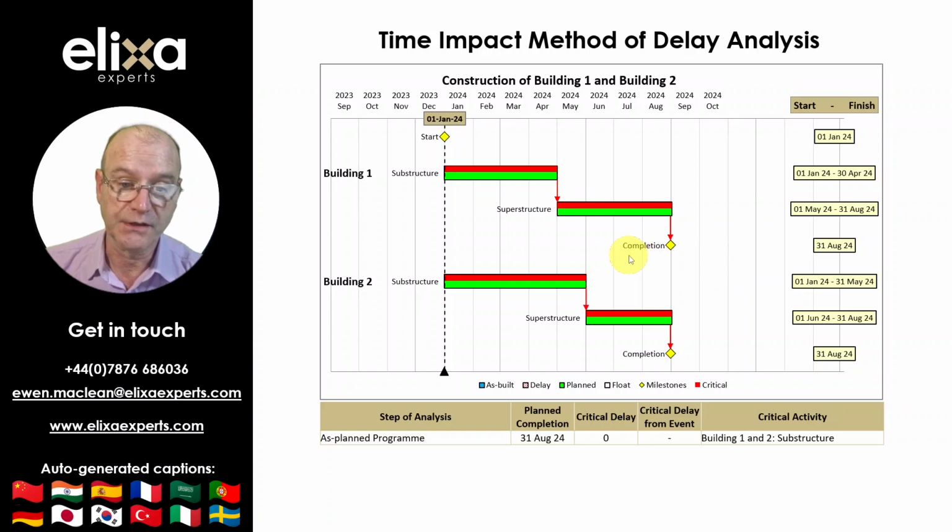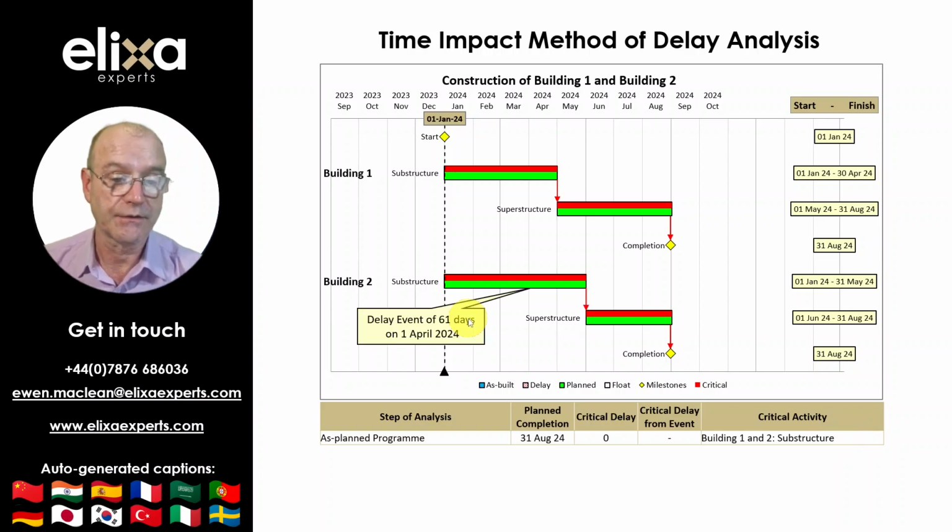I've recorded the base details of the program in a table below to use as a benchmark to assess the impact of any delay events. The table shows the date for planned completion, 31st of August, any critical delay, which is likely to be 0 in the as-planned program, and what is critical at the time of the analysis, the substructures of Building 1 and Building 2.